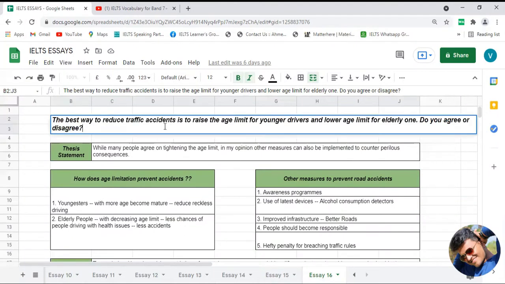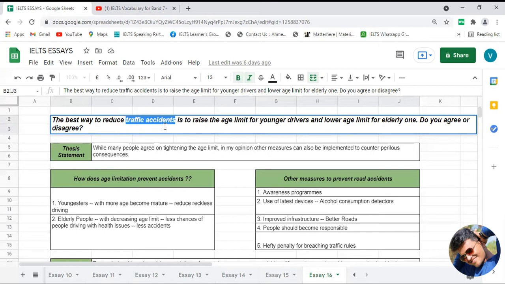Now, friends, if I talk about the central idea of the given sentence, it is all about traffic accidents. This is the keyword you can utilize for writing your introduction paragraph, or for writing two to three generalized statements targeting these keywords. What kind of sentences you can write, we are going to see in a minute in the next slide, in which I will show you the entire introduction paragraph developed using this kind of explanation. So that is what the keyword is.